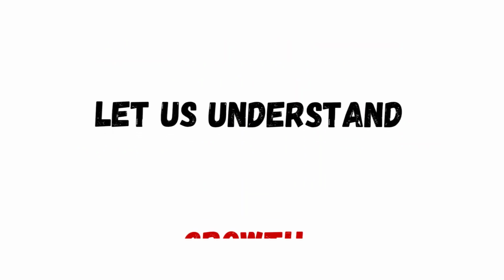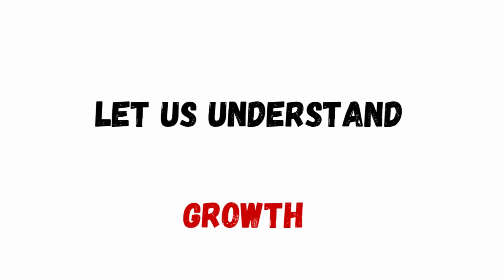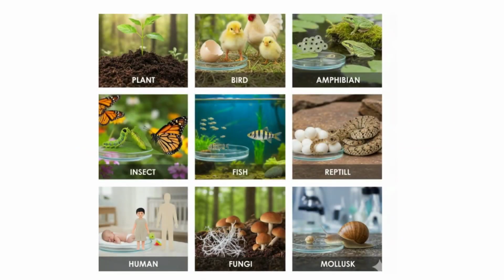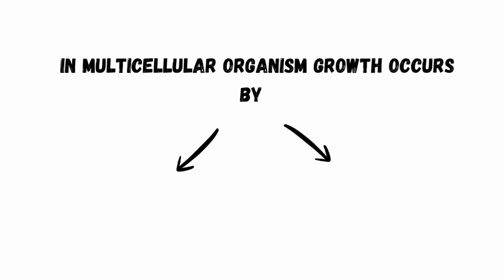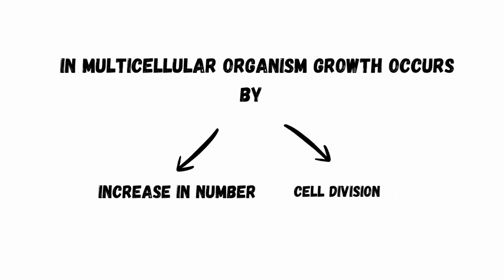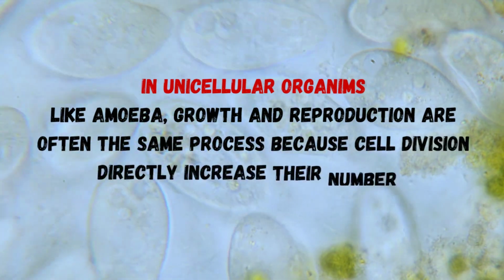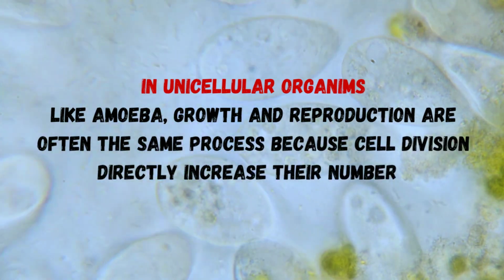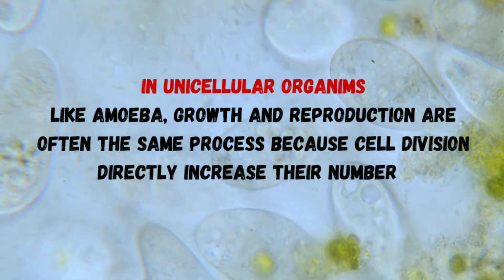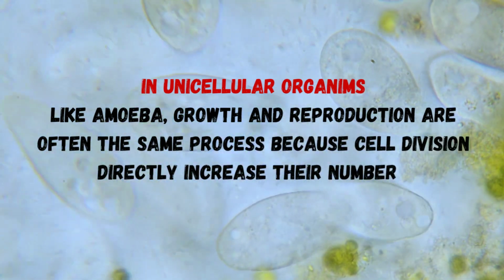Now let us understand growth in detail. How do you define growth? All living organisms grow, right? In multicellular organisms, growth occurs by increase in number of cells through cell division. In unicellular organisms like amoeba, growth and reproduction are often the same process because cell division directly increases their number.